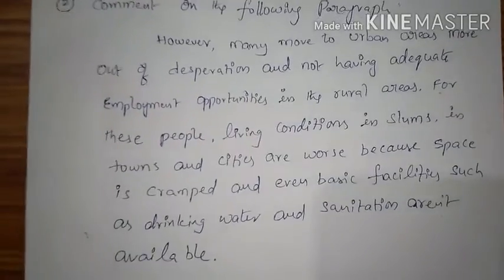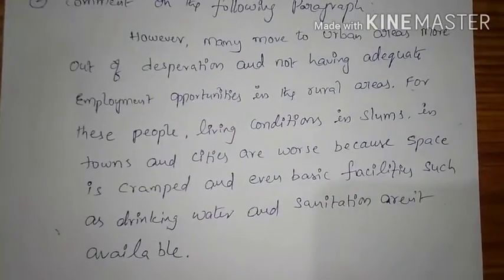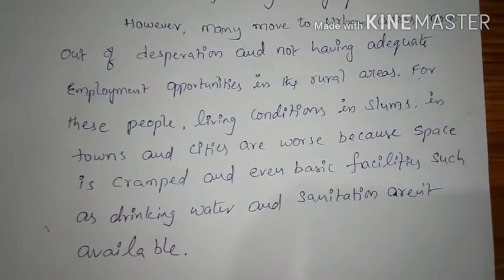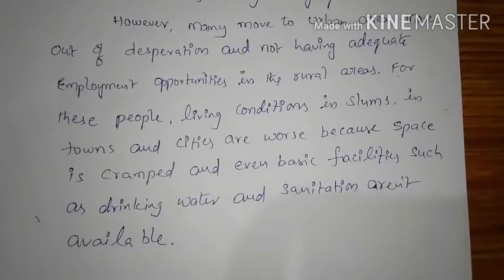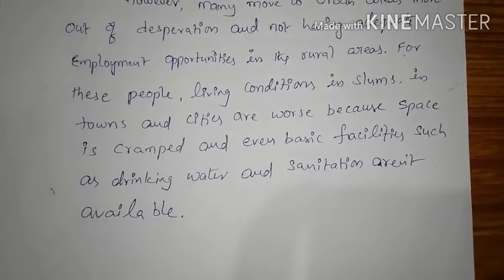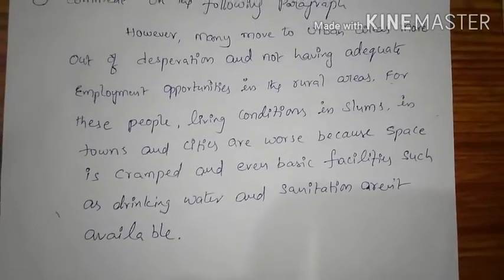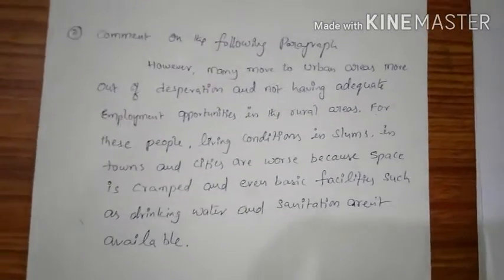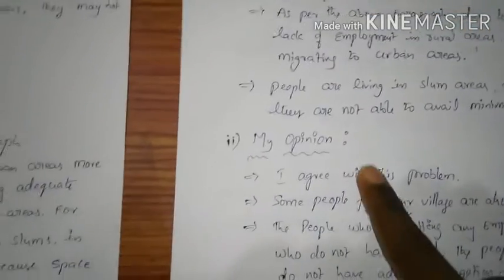I will read it. However, many move to urban areas more out of desperation and not having adequate employment opportunities in the rural areas. For these people, living conditions in slums, in towns and cities are worse because space is cramped and even basic facilities such as drinking water and sanitation aren't available. This is a paragraph from the lesson on migrations. And here also we have to read the paragraph once or twice and we have to split the paragraph into three parts, that is content of the paragraph, my opinion, and my solutions.